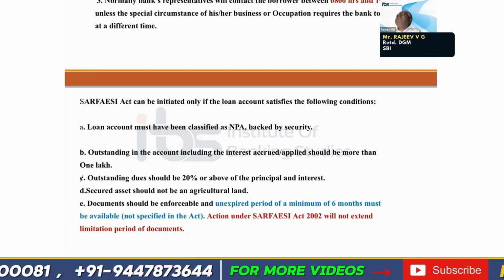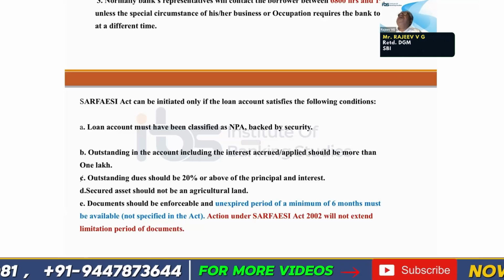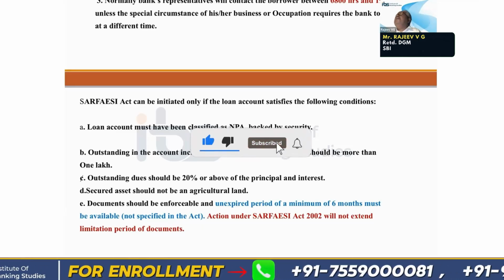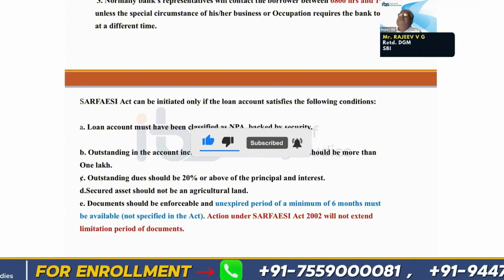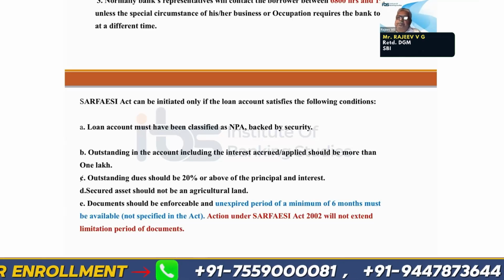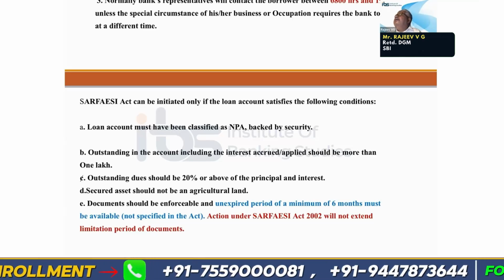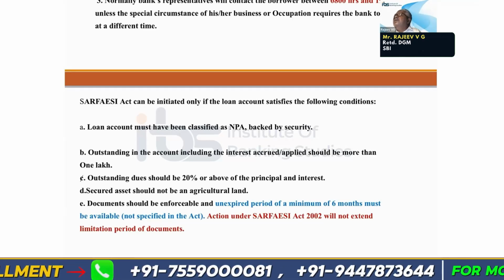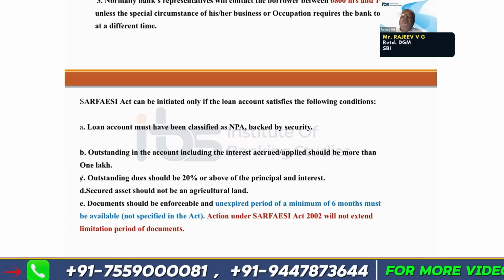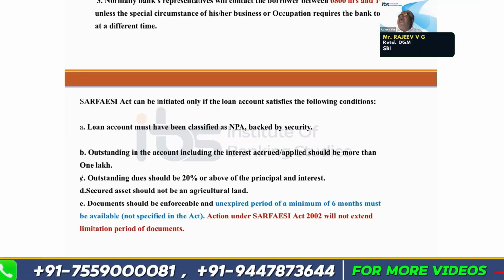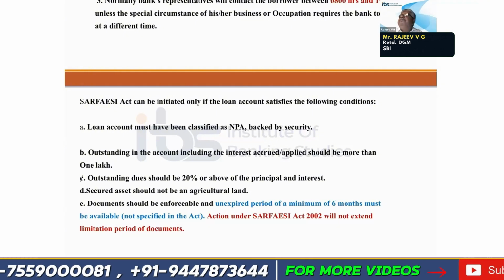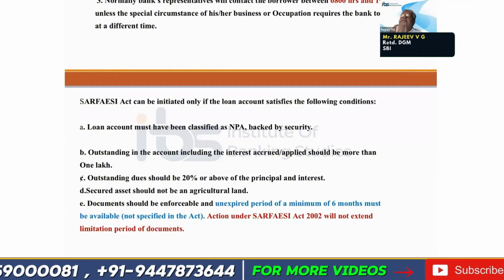So why was this introduced? It was to increase the recovery, or to enable the banks to recover more effectively. This particular act was enacted in the year 2002. And in all cases, it is not applicable. It is applicable in the case of equitable mortgage and also in the case of hypothecation. And the minimum amount due to the bank should be more than 1 lakh.